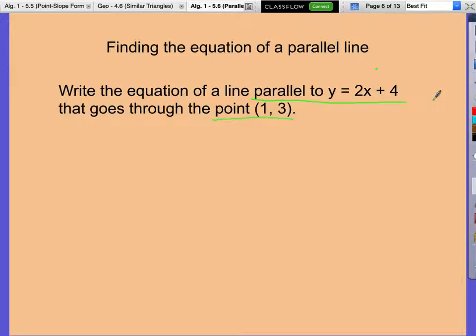Okay, so it's parallel to this line, and it goes through a point 1, 3. Well, if it's parallel to this line, what does that tell us? It's got the same slope. Parallel lines have the same slope.